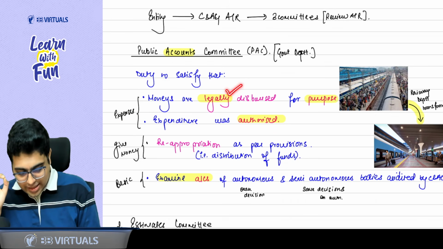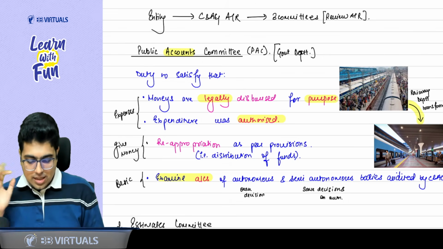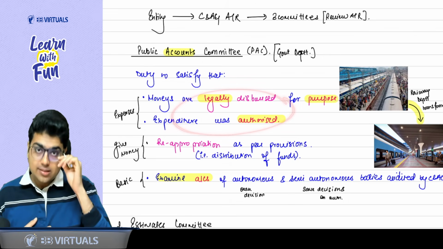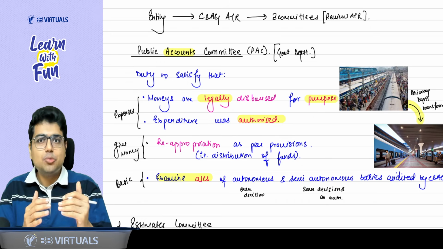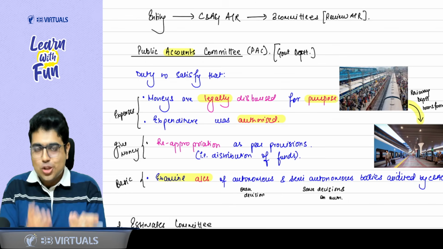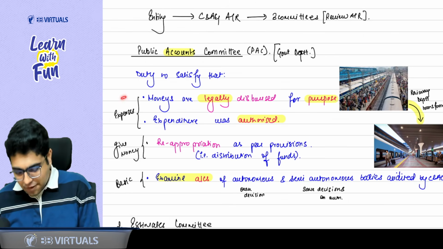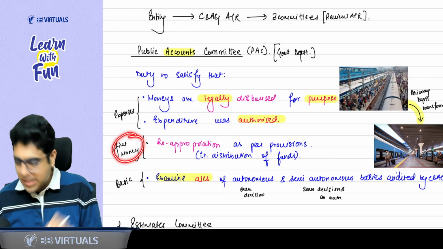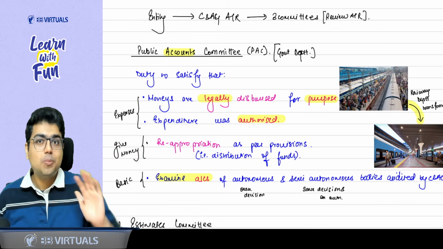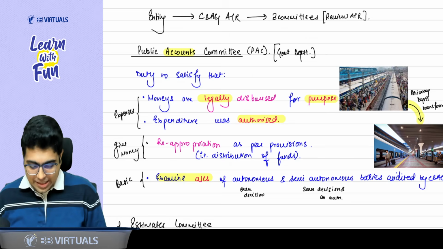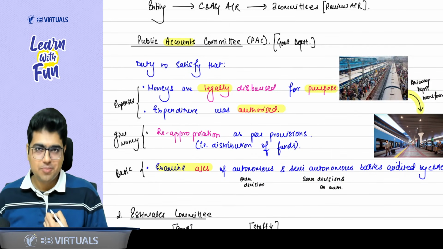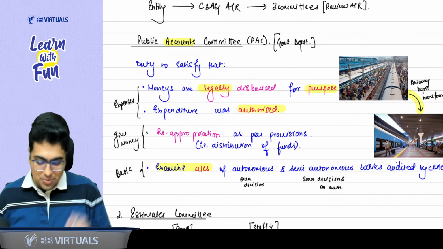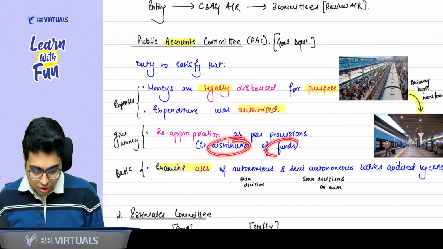Say with me, legal and authorized. After the expenses, whatever money is left is generally distributed as dividend. So the next thing they do is see how money is given back to the public in the form of dividend. How they write it is reappropriation as per the provision. Say with me, reappropriation as per the provision, that is, distribution of funds.